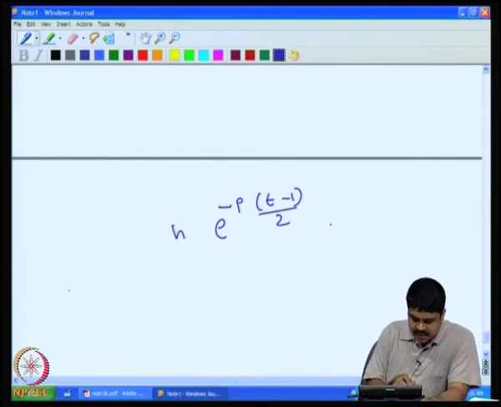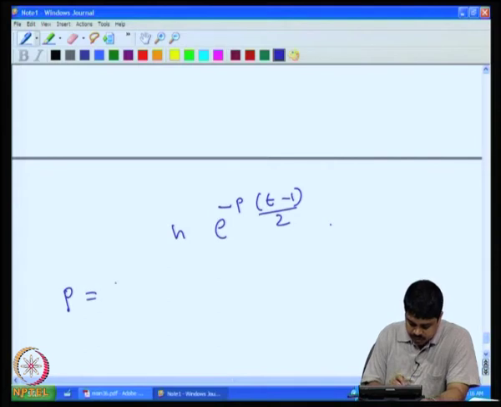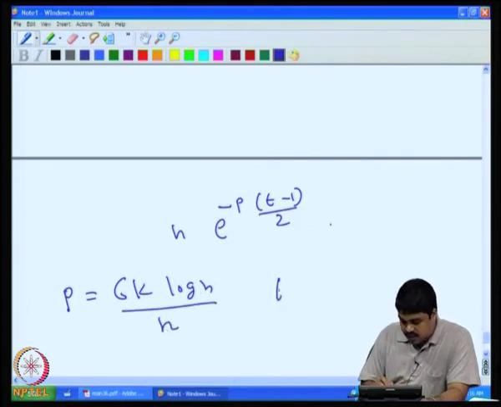It so happens that if you take p equal to 6k log n by n and t equal to n by 2k, this will work.